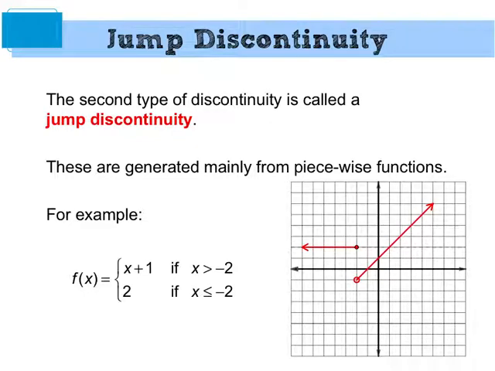Does it have a limit at all points? No. Where doesn't it have a limit? -2. Why, Colin? Well, the left-hand side is not the same as the right, since there's no right. Perfect. Left-hand limit doesn't match right-hand limit. No limit. Therefore, 1 and 2 don't match. Discontinuous. So as soon as you violate one of those 3, it's no longer continuous and we have a problem.